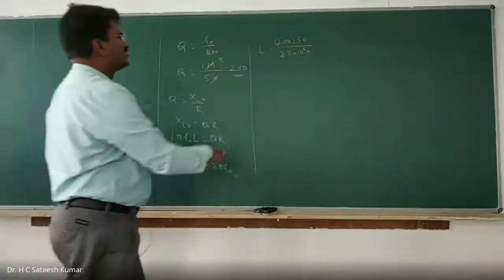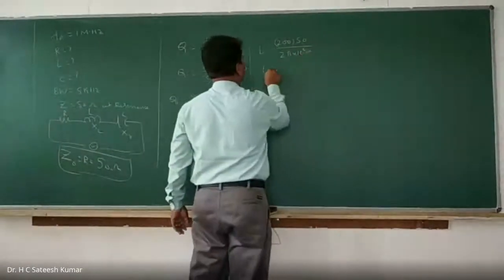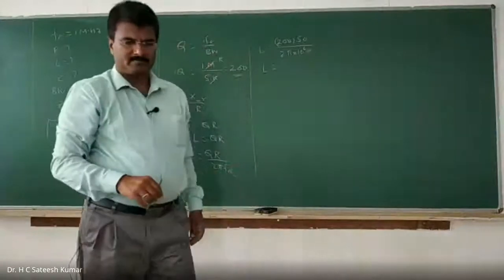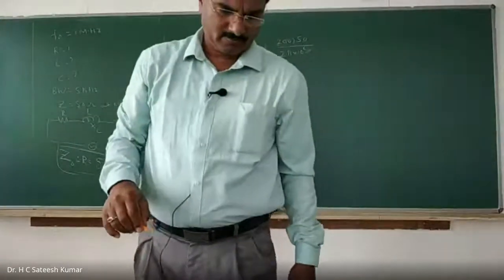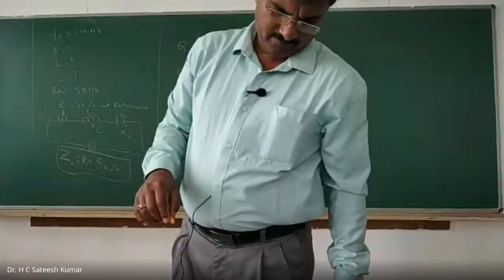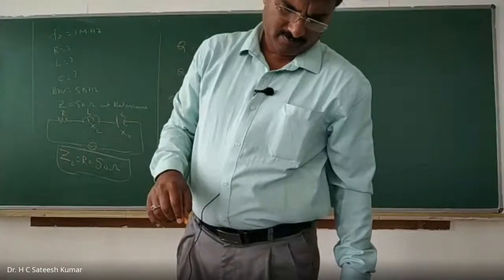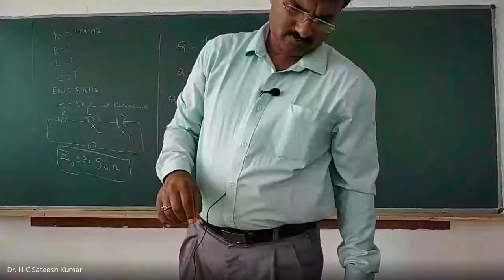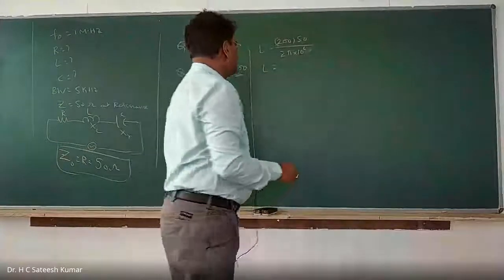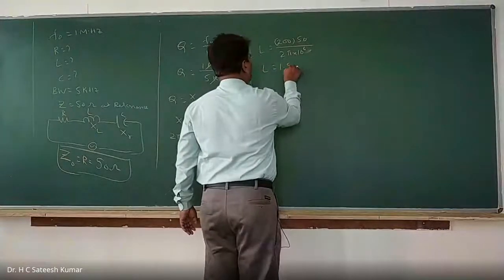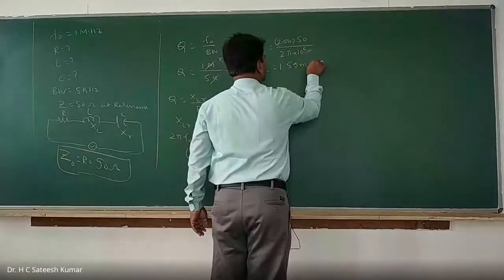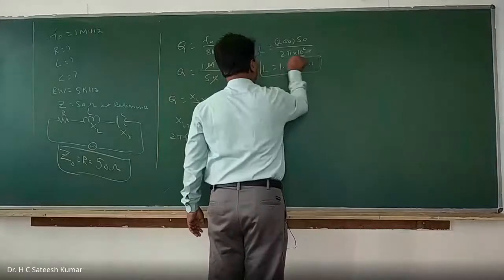That's it. So tell me, madam, what is this value? L is equal to? Yes, millihenry. 1.59 millihenry, 1.59 into 10 to the power of minus 3 henry.